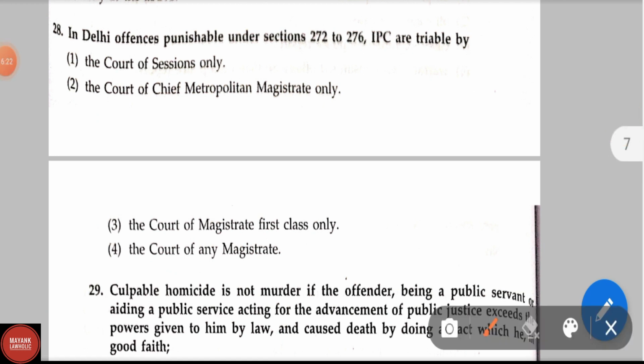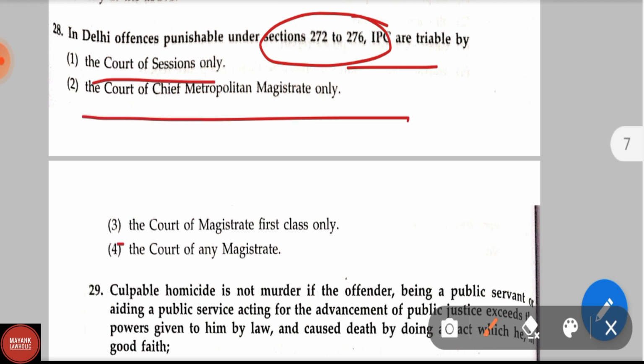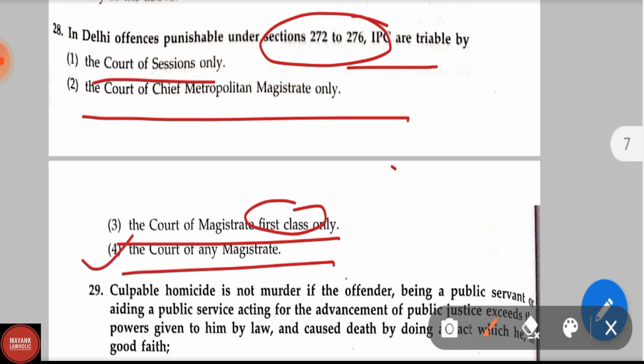Question number 28. In Delhi, offences under section 272 to 276 of IPC are triable by the Court of Sessions only, the Court of Chief Metropolitan Magistrate only, the Court of Magistrate of First Class only, and the Court of any magistrate. Correct answer is option 4, the Court of any magistrate.